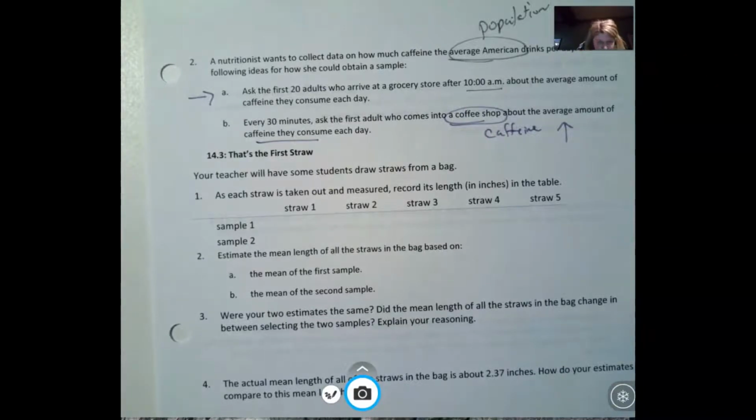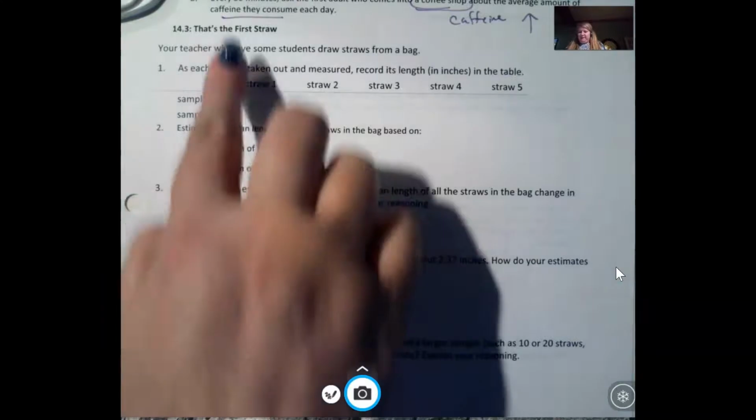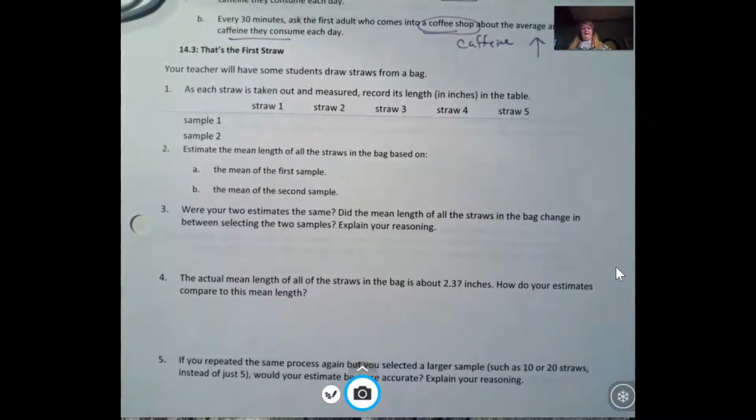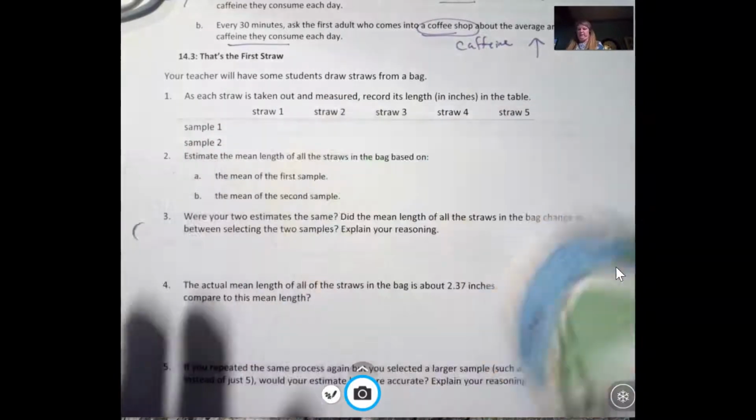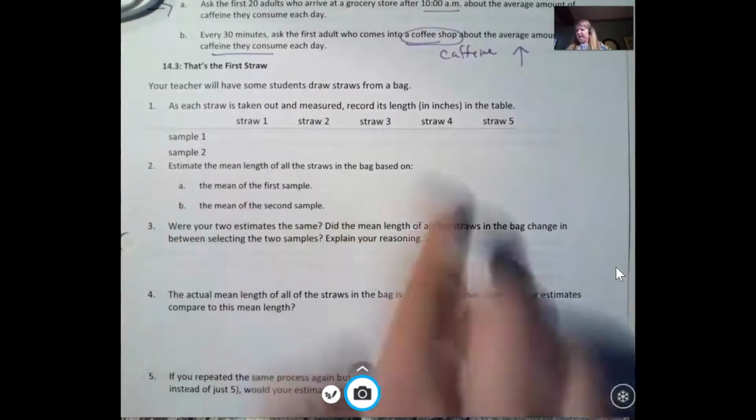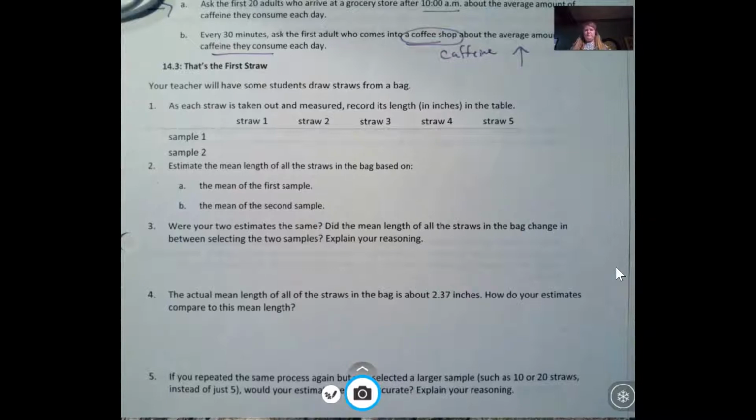Now we'll move on. Okay, this next activity about the first straw is another activity that would be best done in person, but this is your video, so I'm going to do the best I can with it. In class, I will have some straws in a bag. For this, I just put them in a cup, and I'm going to draw out 5 straws. The instructions in my book say we need to take out the first 5 that we touch. As soon as you touch it, you take it out.